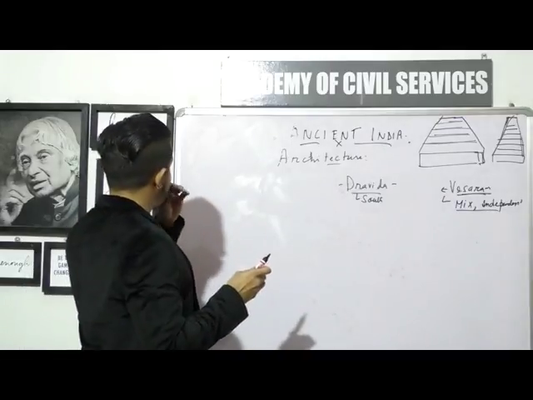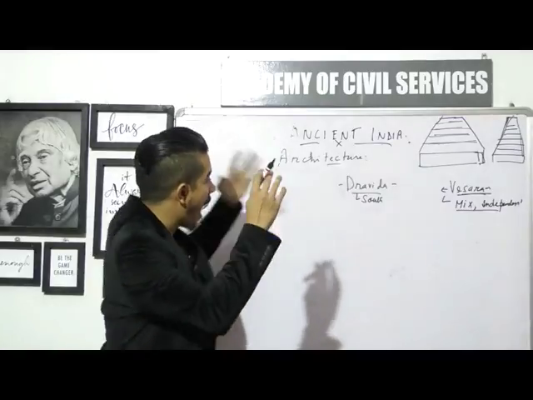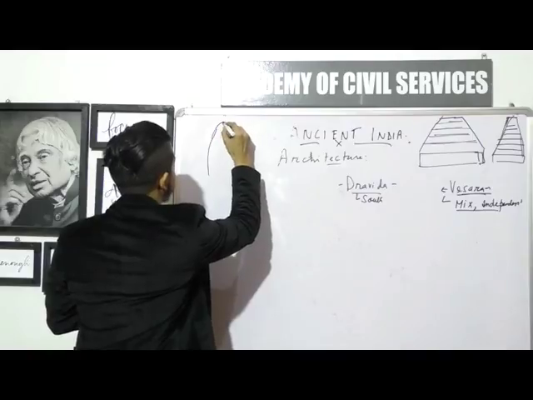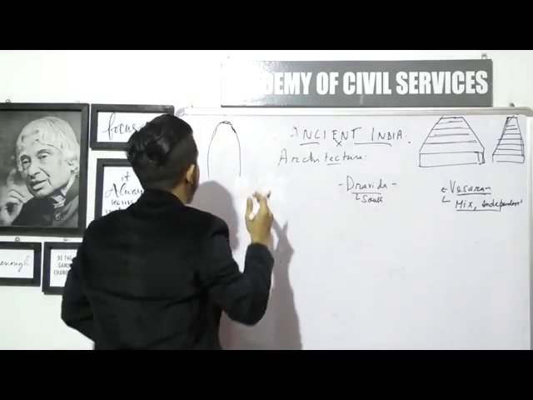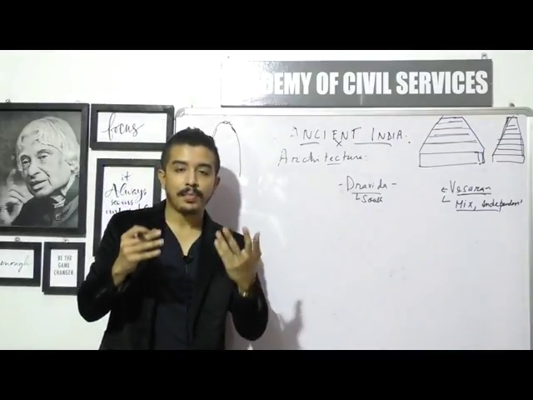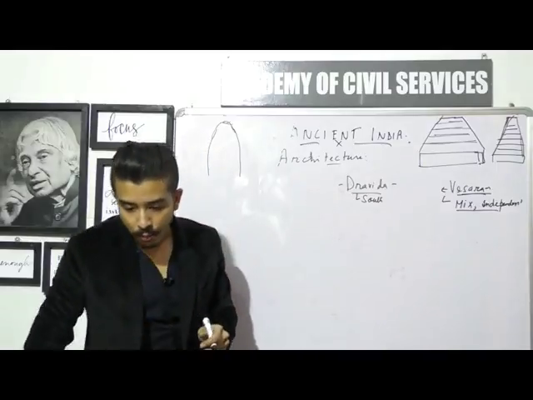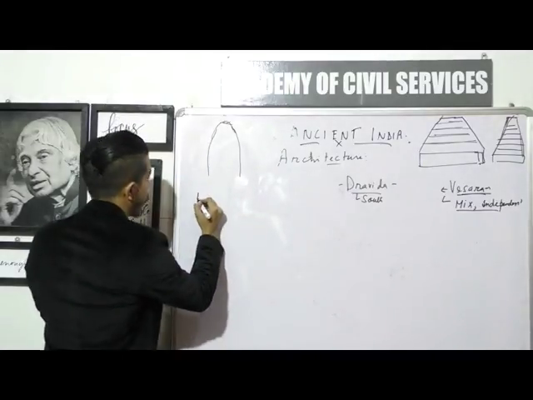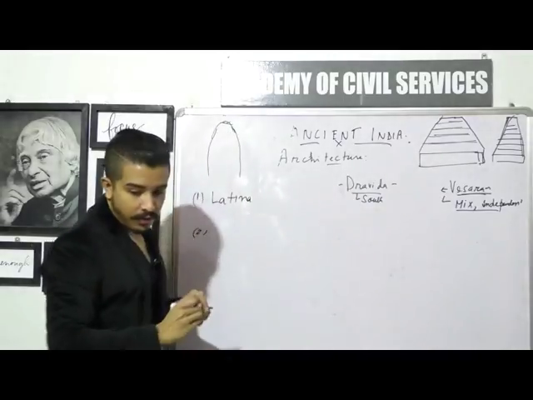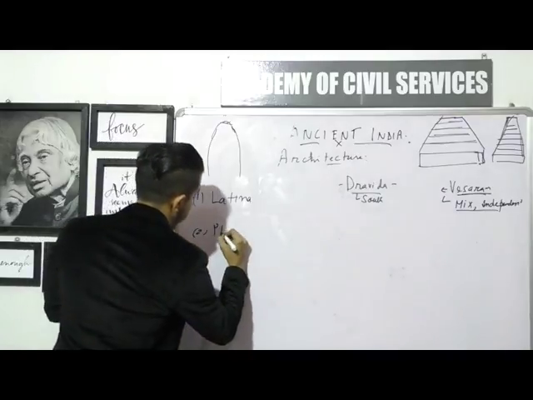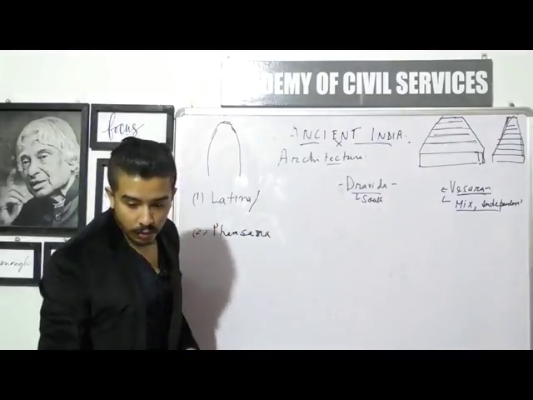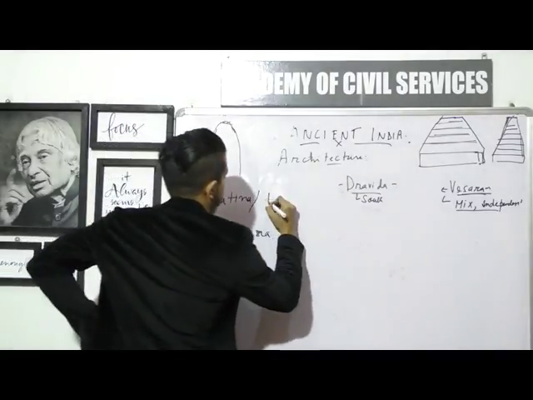Now, let's try to divide the North Indian temples based on how the spire, the inward spire that I just talked about, which goes to the top and is the defining feature of North Indian temples, is built. So we will talk about three different types. The first one is the Latina type. The second one is the Pamsana type. The Latina type is also known as Rekha Prasada. These are technical names.